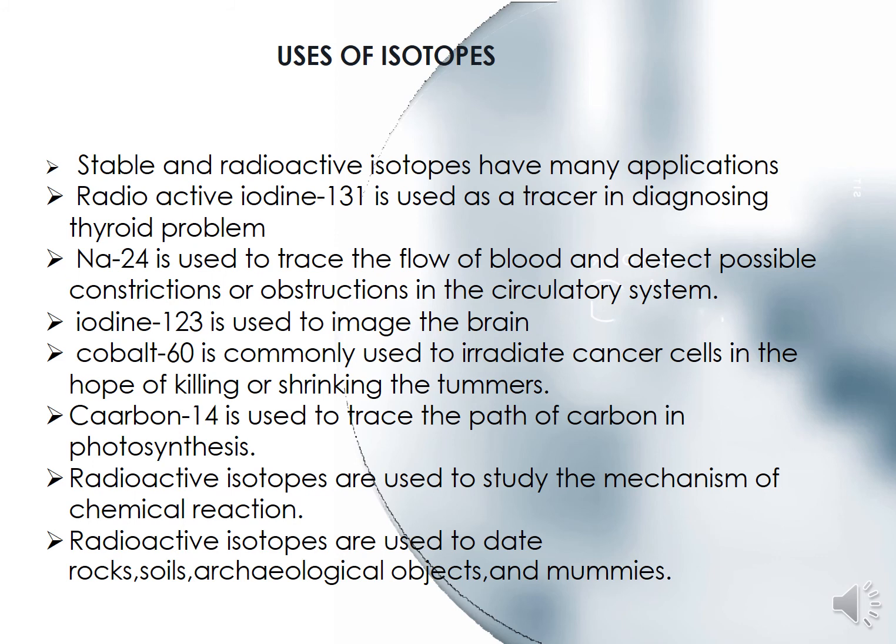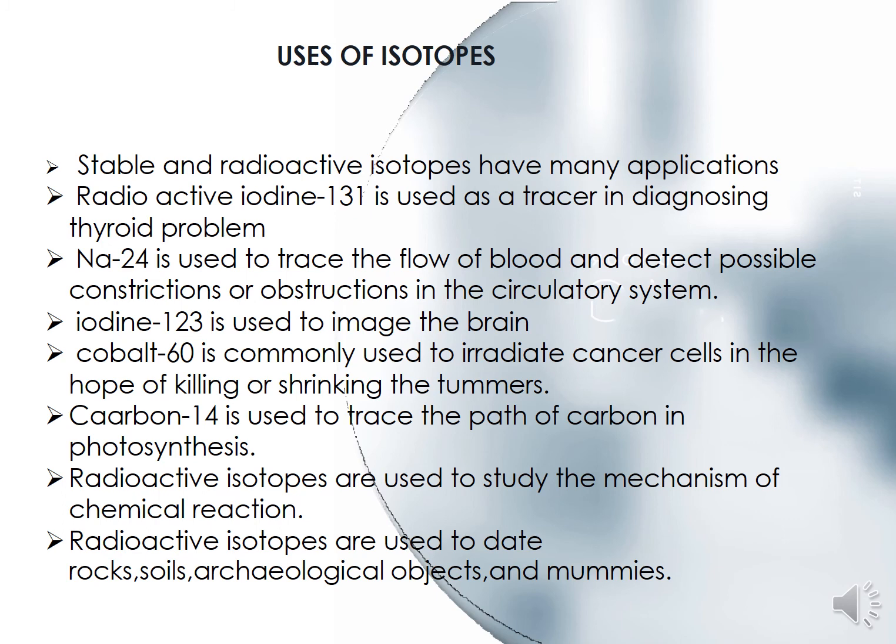Sodium 24, where Na is the symbol of sodium, is an isotope of sodium, and it is used to trace the flow of blood and detect possible constrictions or obstructions in the circulatory system. Sodium 24 is used to trace the flow of blood.